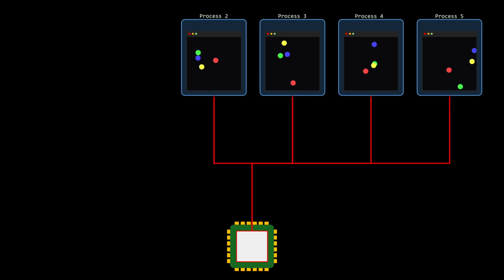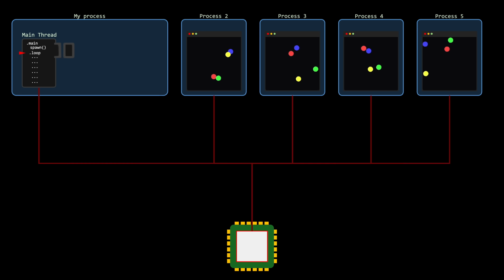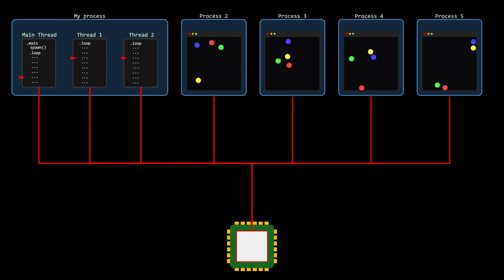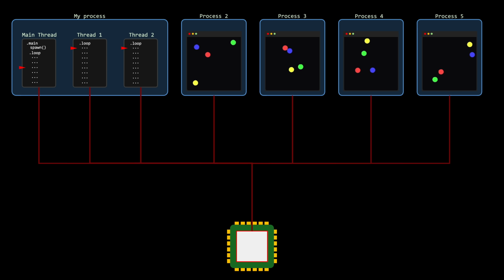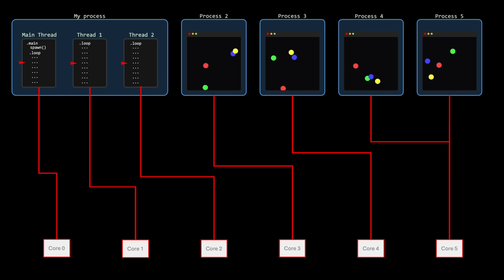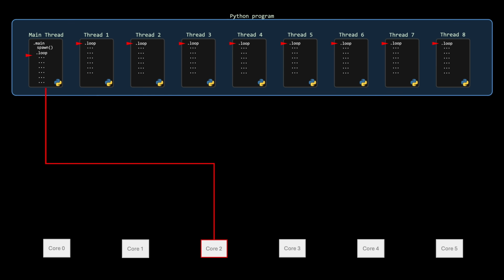When we write a program and spawn multiple threads, what we're really doing is telling the operating system that multiple sequences of code within the same program can run concurrently, and, if possible, in parallel. At least that's the idea in almost all major programming languages out there. The problem with Python is that no matter how many cores your system has, you can spawn multiple threads and they still won't run in parallel. So what's going on here?